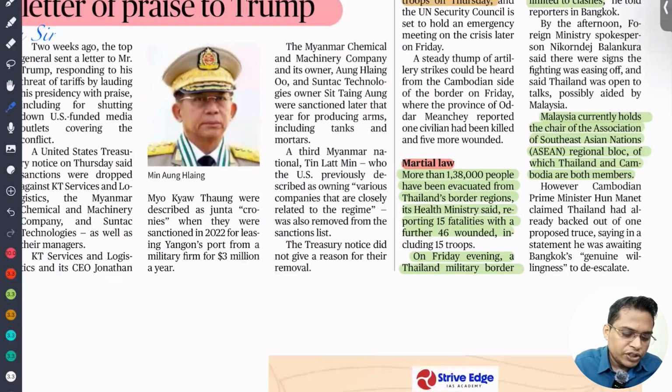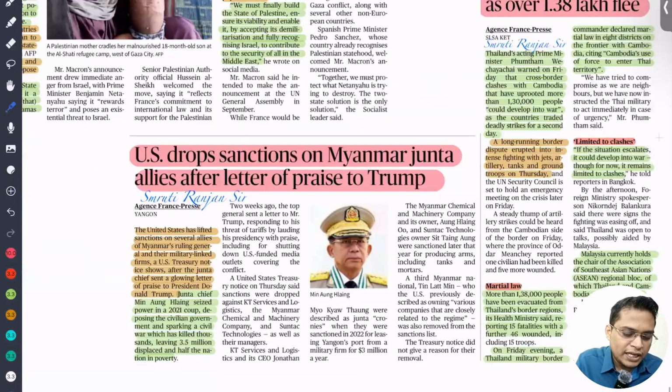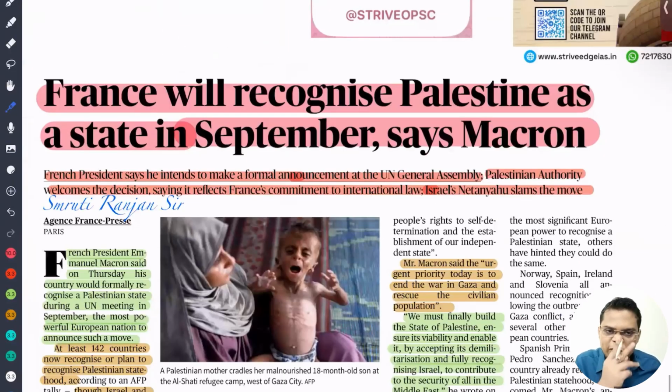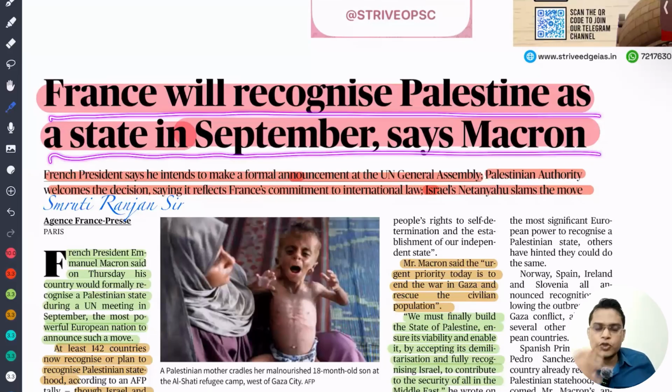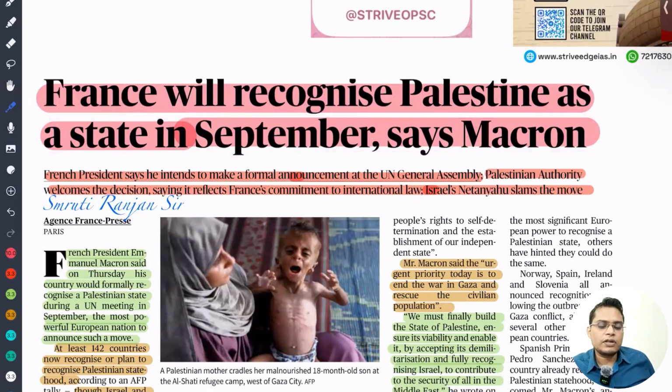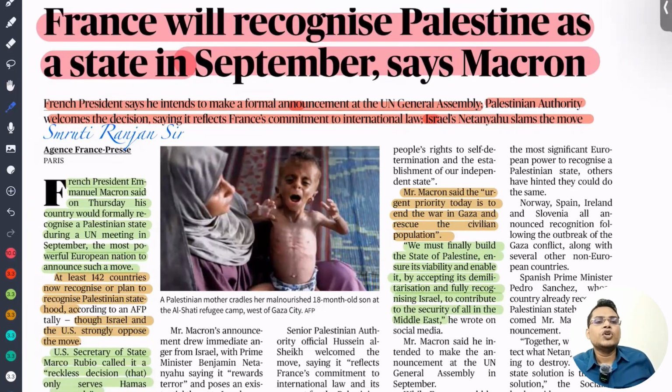So the next important news is France will recognize Palestine as a state in September, says Macron. So recently France is also accepting that we need to recognize Palestine as an independent state. After that, obviously both Israel and its ally USA oppose that. They say that it is reckless and amounts to supporting Hamas. Hamas is actually a terrorist organization operating in the Palestine territory. They attack Israel just like the Pakistan terrorist organizations attack India. So that is the reason there is opposition.